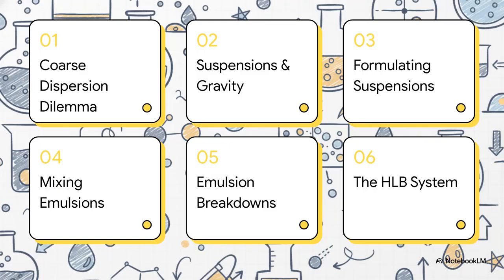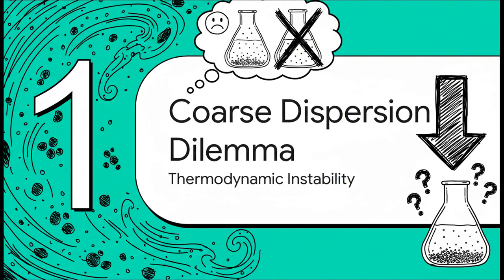We'll kick things off with the coarse dispersion dilemma, then look at how suspensions fight gravity and how to actually formulate perfect ones. After that, we'll shift gears into emulsions, mixing the unmixable, how to prevent them from breaking down, and finally, we'll wrap up with the HLB system. So, Section 1, the coarse dispersion dilemma.